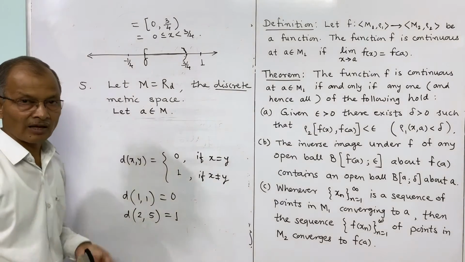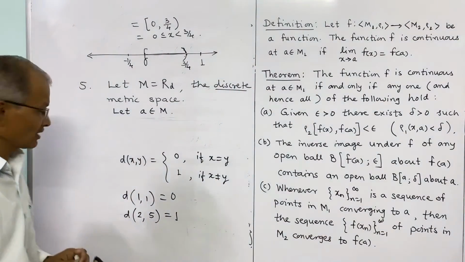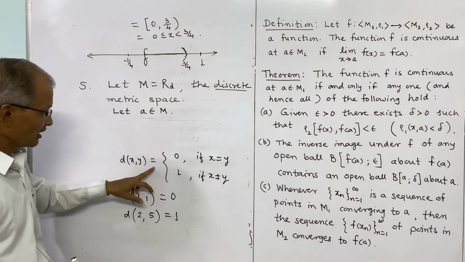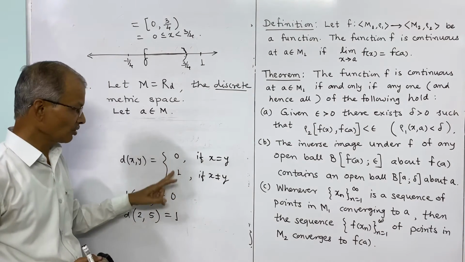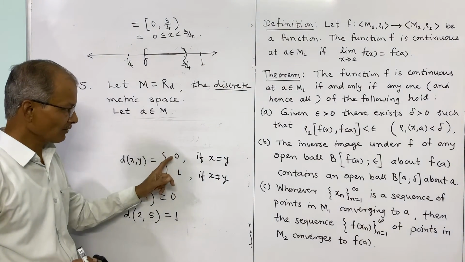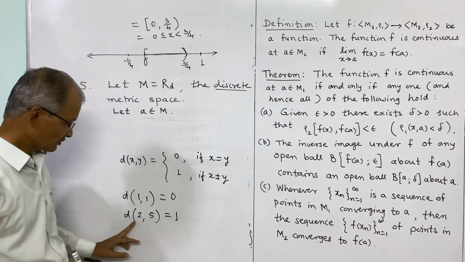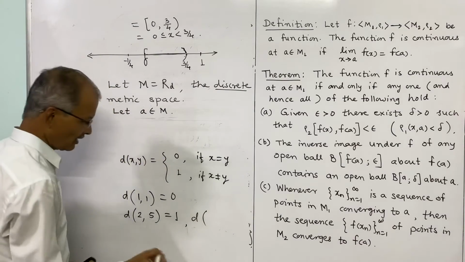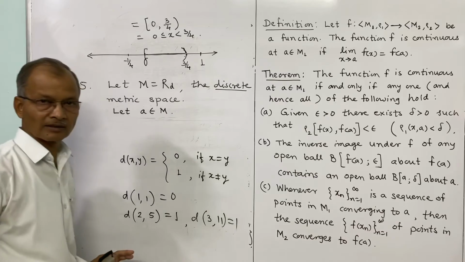So that's why the metrics are important for different spaces. And here for this discrete metric space, it is by definition only two distances we have to consider, either 0 or 1. 0 when points are equal, 1 when points are different. So d of 2 and 5 is 1, d of any other number, say 3 and 11, is also 1, etc. That is the meaning.